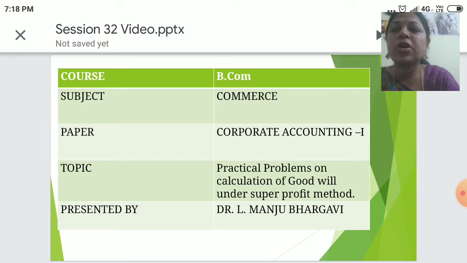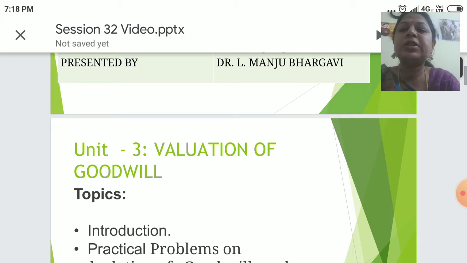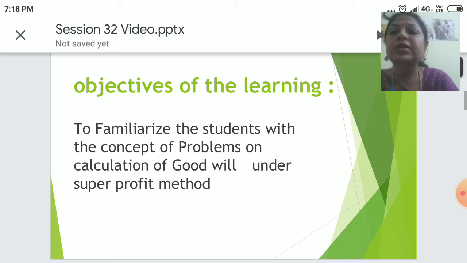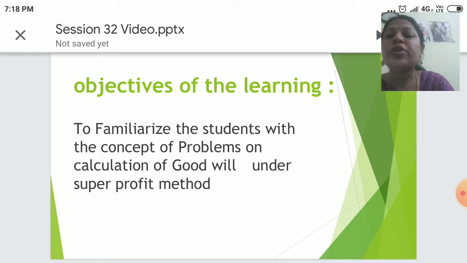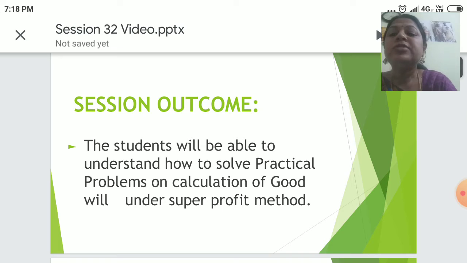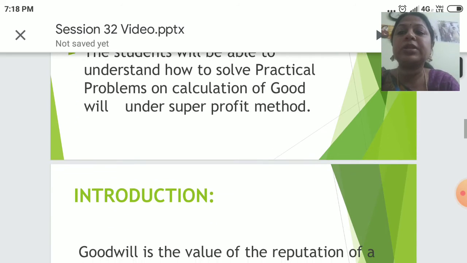Course BCom, Subject Commerce, Paper Corporate Accounting 1, Topic Practical Problems on Calculation of Goodwill under Super Profit Method. The topics covered in this session would be Introduction and Practical Problems on Calculation of Goodwill under Super Profit Method. Objectives of the learning: to familiarize the students with the concept of problems on calculation of goodwill under super profit method. And the outcome of the session would be the students will be able to understand how to solve practical problems on calculation of goodwill under super profit method.